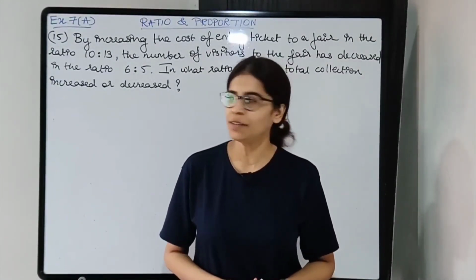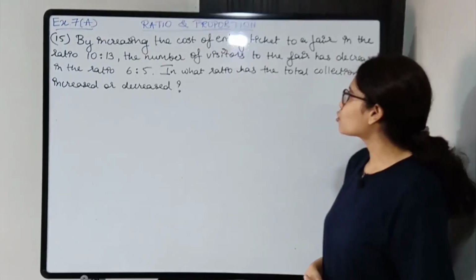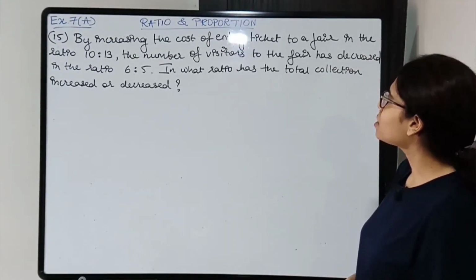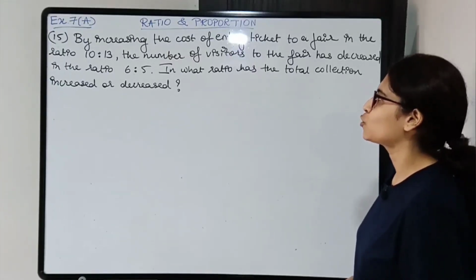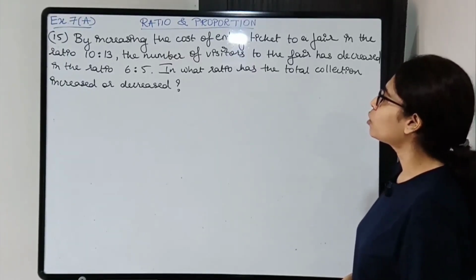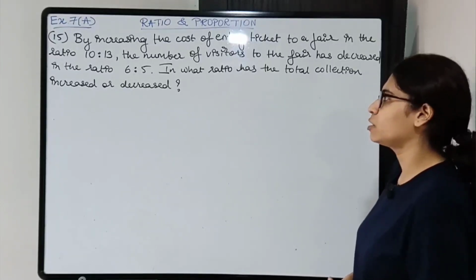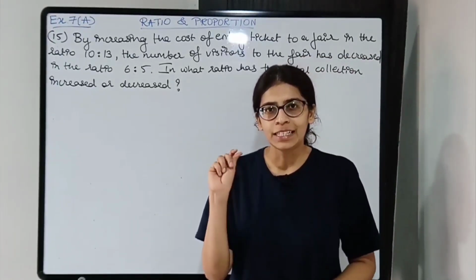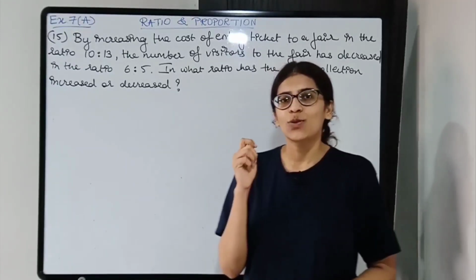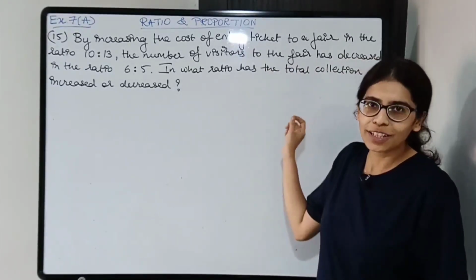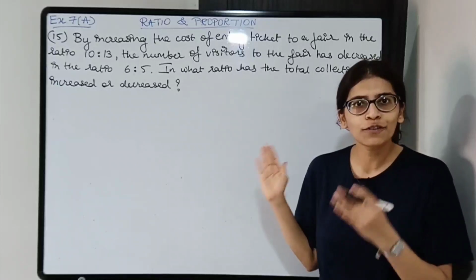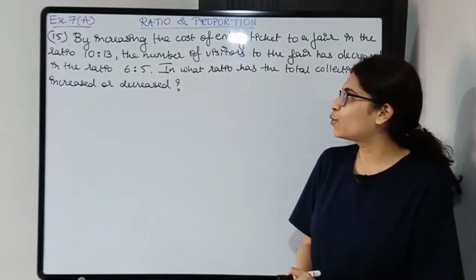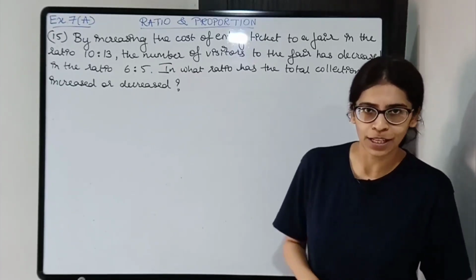Question number 15. By increasing the cost of entry ticket to a fair in the ratio 10:13, the number of visitors to the fair has decreased in the ratio 6:5. In what ratio has the total collection increased or decreased? Students, this sum is a little twisted. Over here they have not asked the total collection, they have asked the ratio of the total collection and whether it has increased or decreased. So read the question very carefully.